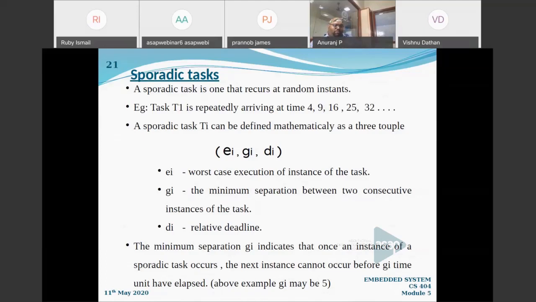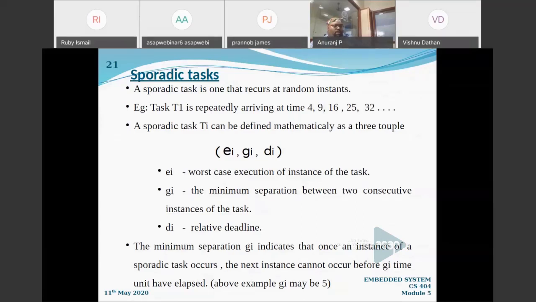A sporadic task will come randomly, obviously. But we can fix a particular time distance. After that only, that particular task should come. That type of task is called what? Sporadic.